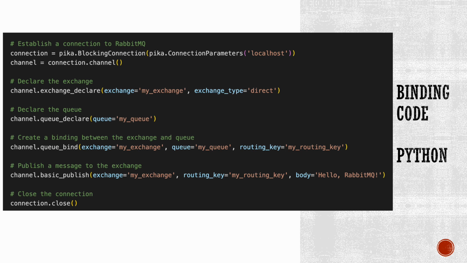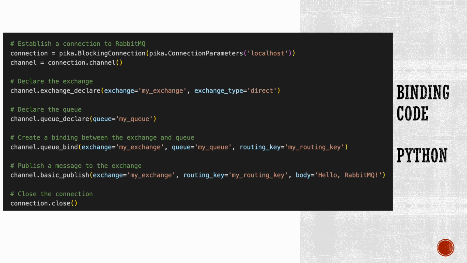First, we establish a connection to the RabbitMQ server using pika.BlockingConnection. Then, we create a channel using connection.channel. We declare an exchange named my_exchange of type direct using channel.exchange_declare. We declare a queue named my_queue using channel.queue_declare.